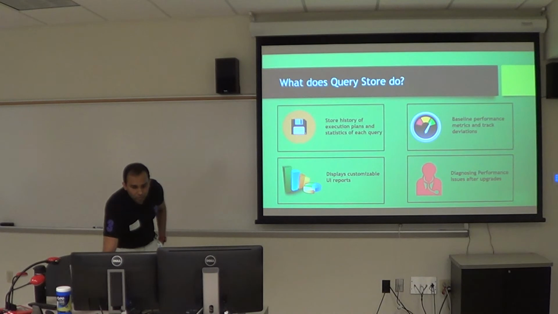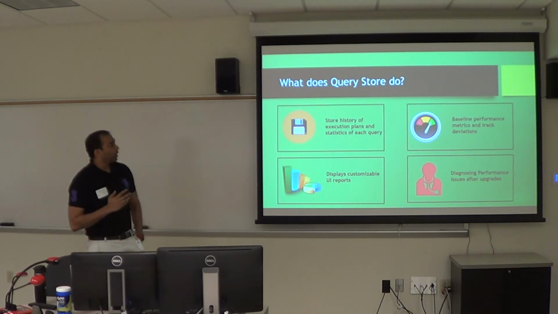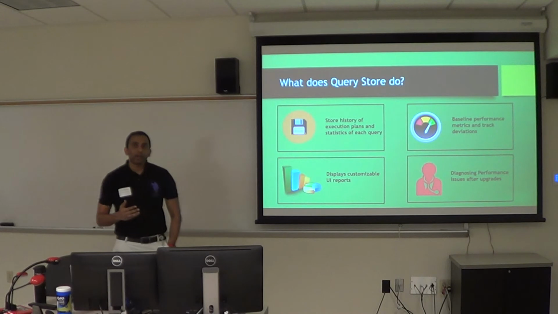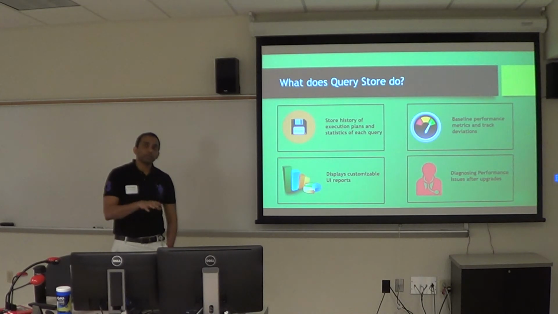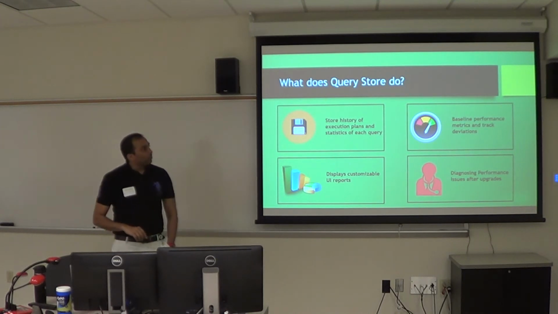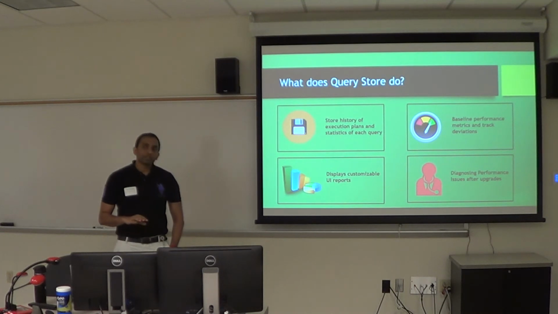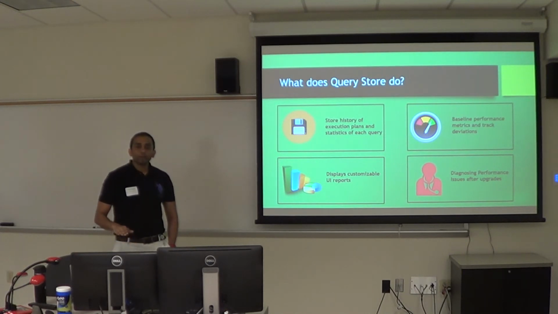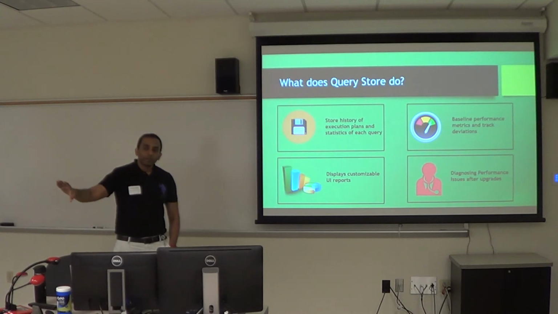So, what does Query Store do? First thing, it stores the history of execution plans and statistics of each query, as I said, in the SQL Server database itself. So you always maintain that history. Secondly, it baselines performance metrics and tracks deviations. Since you have a history of how your queries are running, you can baseline the performance. Say you have a big query on your loading page, the main query which populates the main grid.